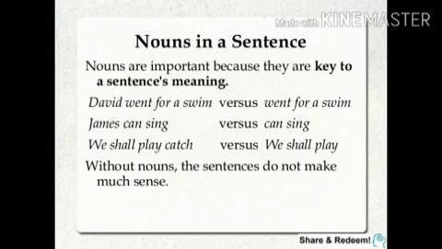Without nouns, the sentences do not make much sense. So we can see grammatically what the importance of nouns is in grammar. Noun is the first thing which a child generally starts in the lower classes, and then he starts studying it in detail.